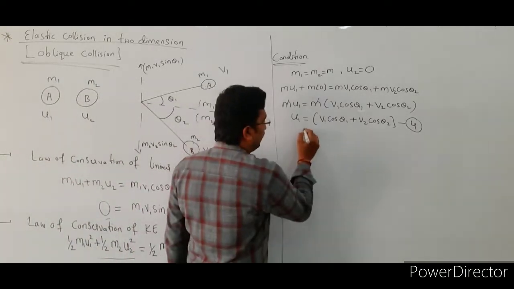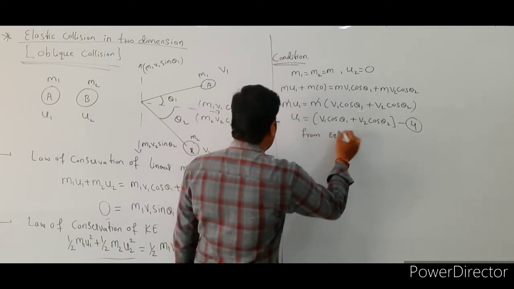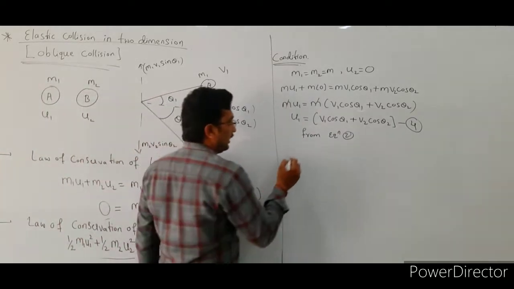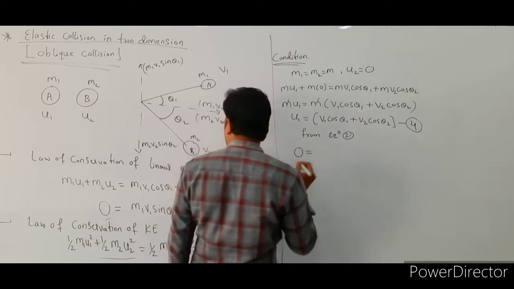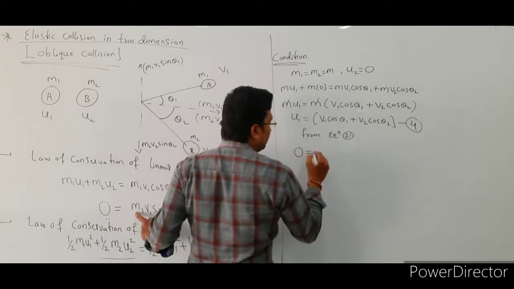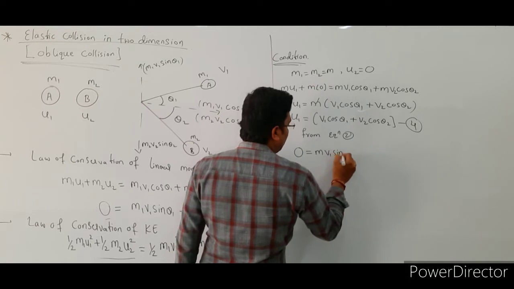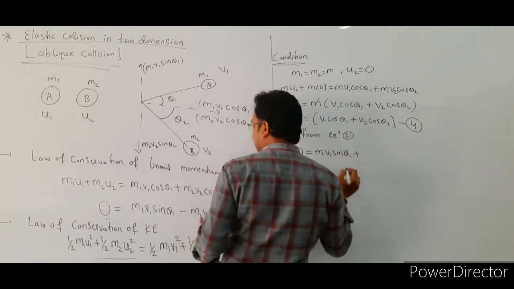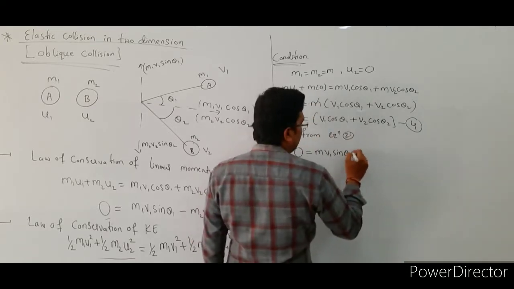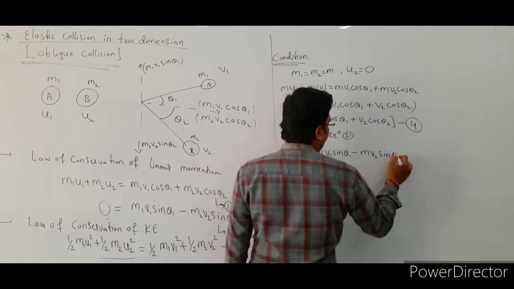Similarly, we are going to apply the same condition to equation number 2, right? So from equation number 2, see here, this is the 0, right? On the LHS side that is 0, that is equal to, on the RHS side, m1 v1 sin theta 1. Here the m1 value is nothing but m, so m v1 sin theta 1, and here there is a minus sign, minus m2 value is m, so minus m v2 sin theta 2, right?